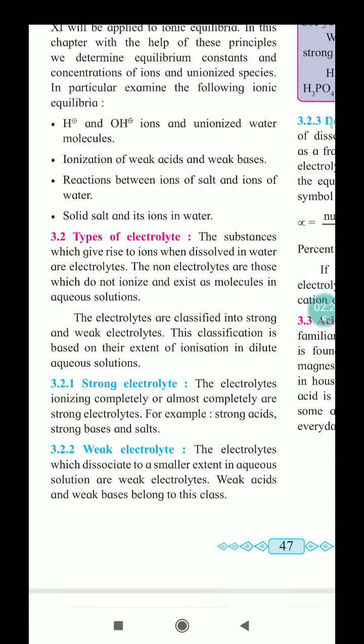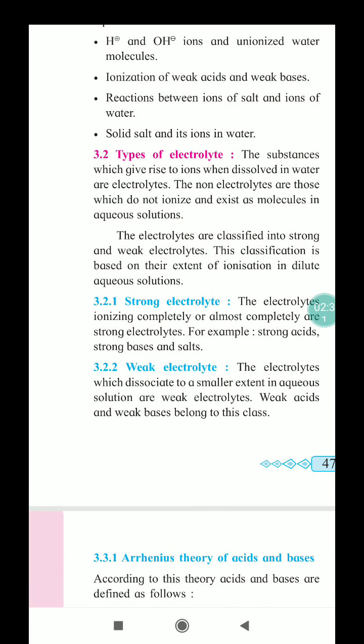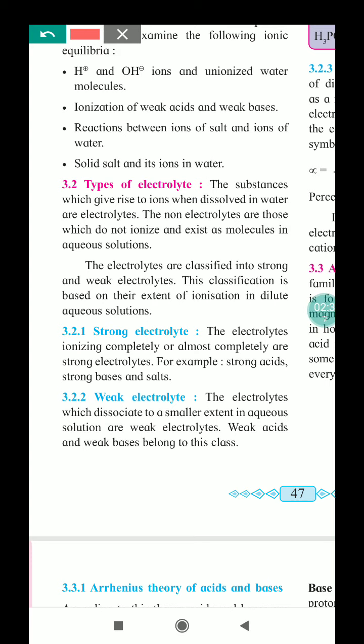There are two types of electrolyte: strong electrolyte and weak electrolyte. First, strong electrolyte: the electrolyte which ionizes completely, almost completely, or 100% dissociates into ions, is called a strong electrolyte. For example, strong acids, strong bases and all types of salts are strong electrolytes.